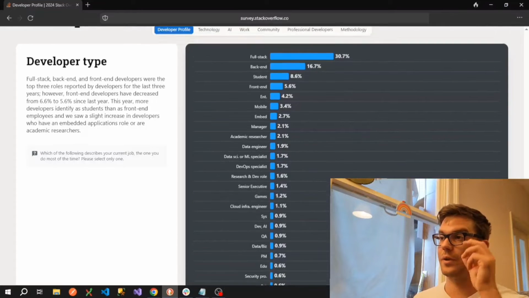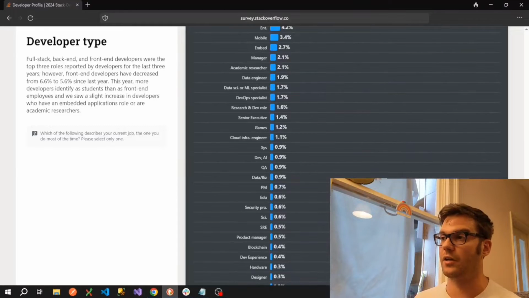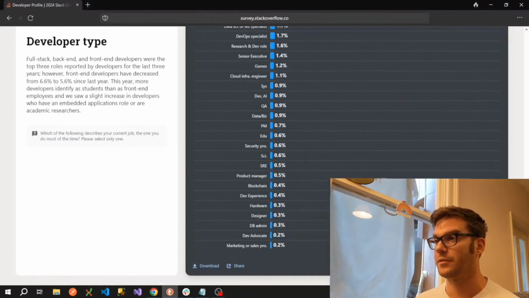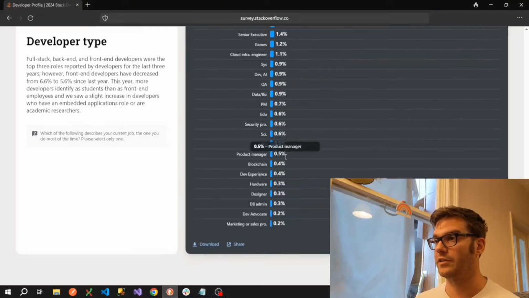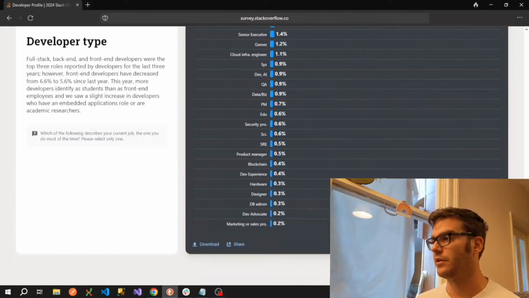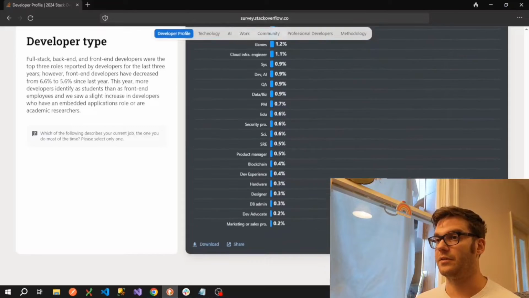So although QAs sometimes do get involved with writing code, they usually don't in my experience. So I probably wouldn't have them on this list. Same thing for a product manager there. And certainly for marketing or sales professional, which is why you probably see 0.2% on the developer type list.